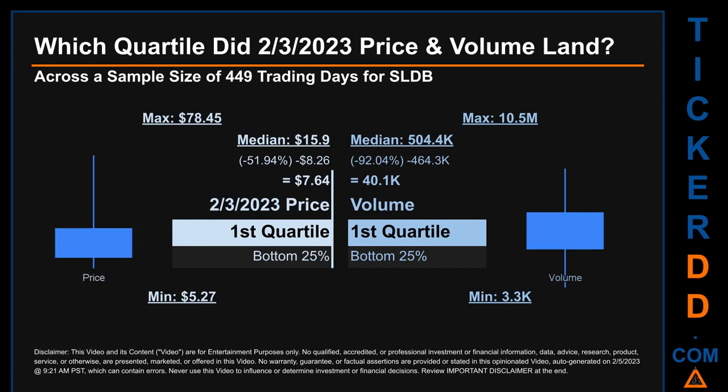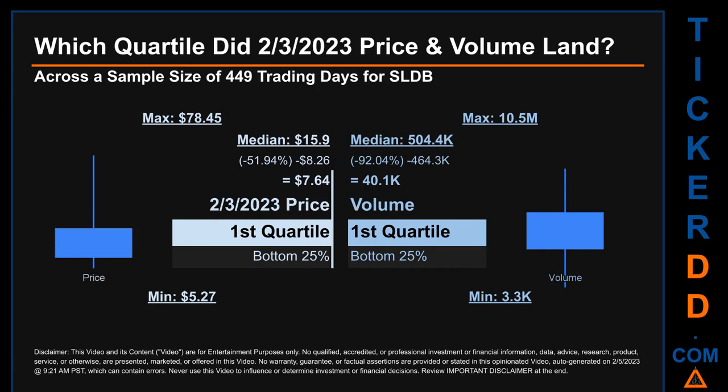Which quartile did the 3rd of February 2023 price and volume land? Across a sample size of 449 trading days, the maximum end-of-day price for SLDB was $78.45 while the minimum was $5.27. Within that price range, the 3rd of February 2023 price, of $7.64, landed within the first quartile, meaning it was within the bottom 25% of all sampled end-of-day prices.